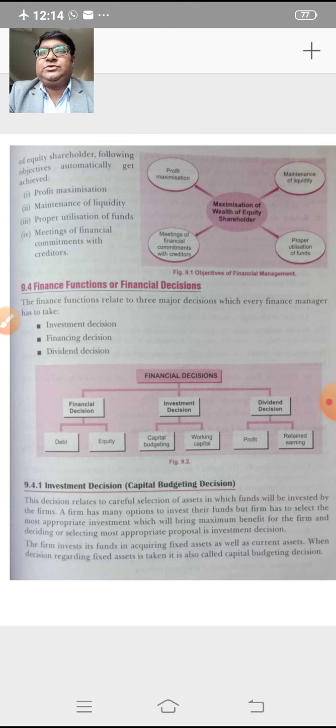Number two, it involves a huge amount of funds, because we are investing the amount in fixed assets as well as in current assets, so a lot of investment and liquid cash are required. Whatever investment decision is being taken by the financial management also affects the earning capacity of the company. So these investment decisions are very important decisions which must be taken by the financial management.